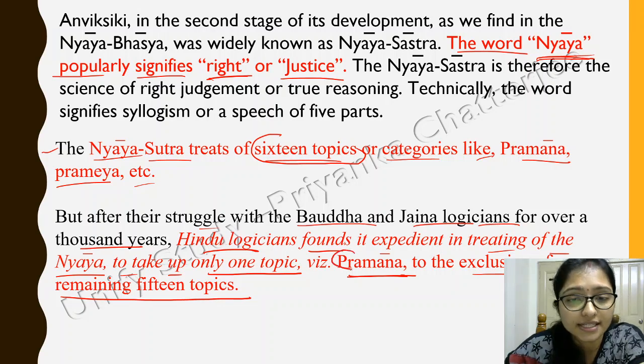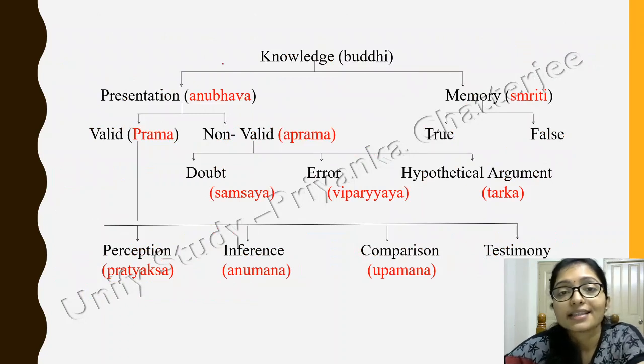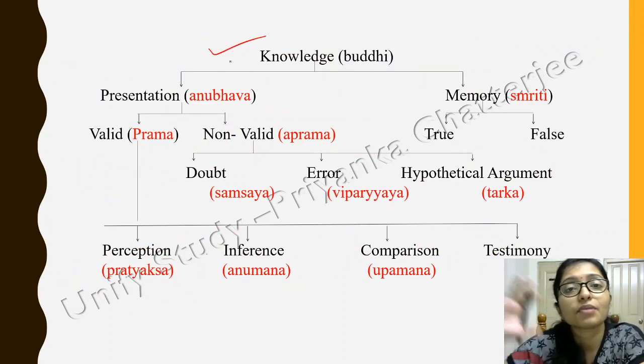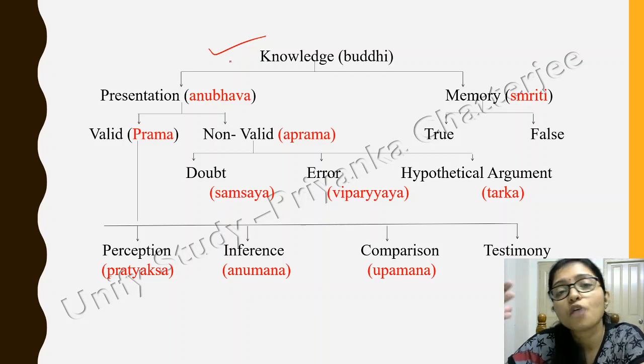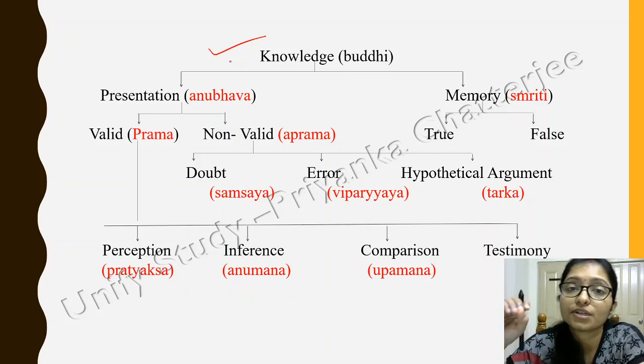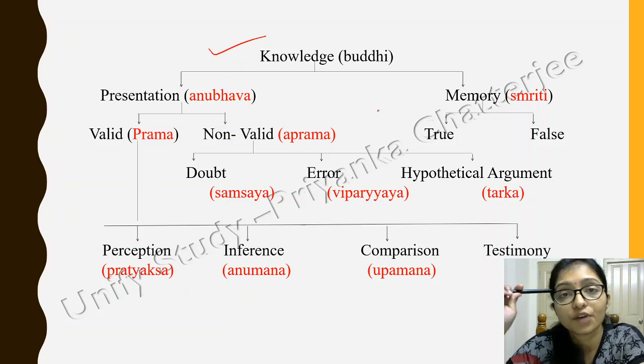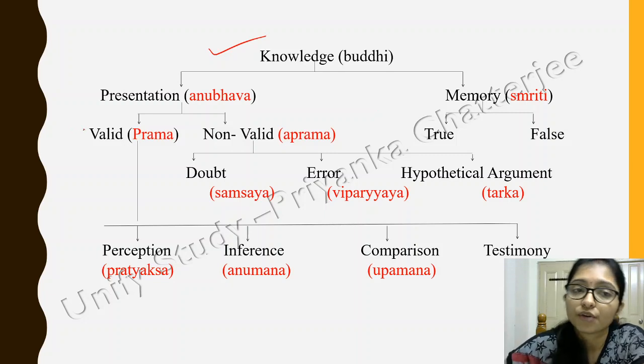Pramana is in our syllabus, so we have to understand Pramana now. See, there are different types of knowledge. Before going to Pramana you have to understand knowledge, because Pramana means you have to give the proof of your knowledge. Is there any proof for what you are telling? That is the Pramana, right? Knowledge means the buddhi, what is in your brain.